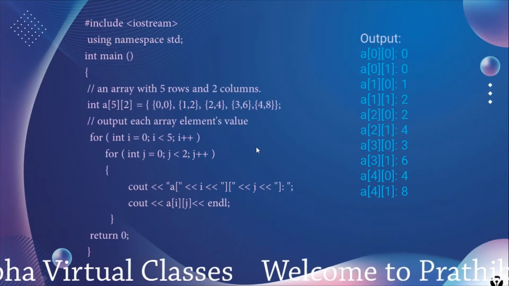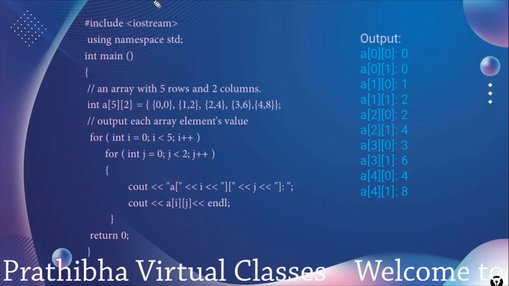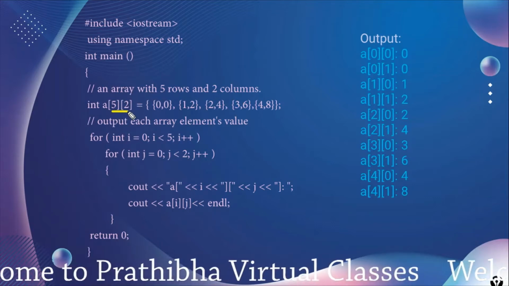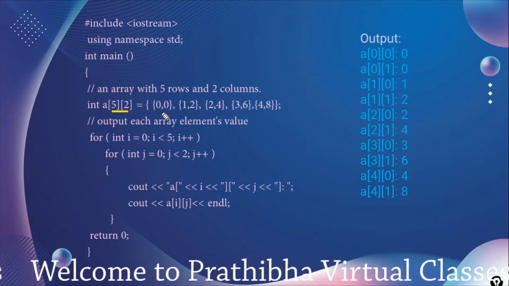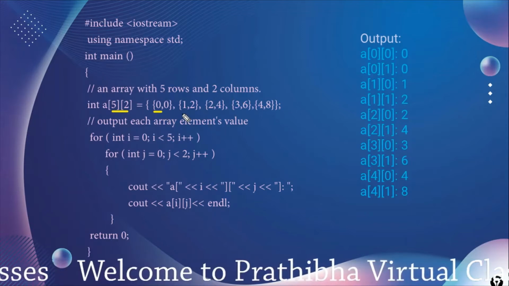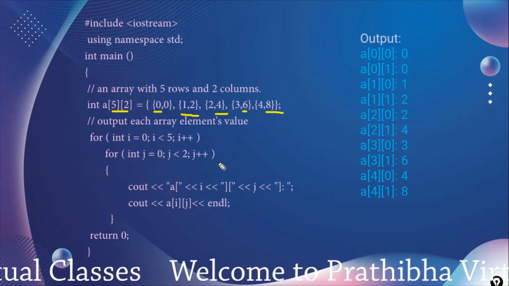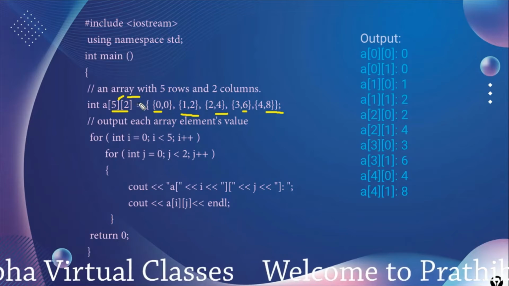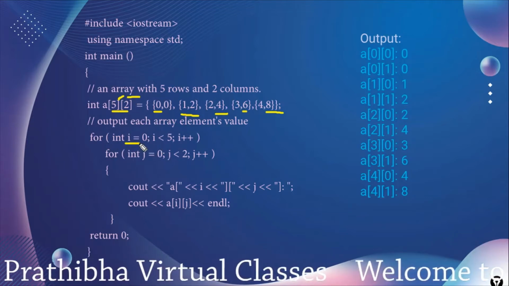Okay, this is the example of using the two-dimensional array. Here we declared an array with 5 rows and 2 columns. Every row can consist of 2 numbers, and the 5 rows are individualized by 5 different braces, and array elements can be accessed by using for loops. Here we specified the 2 dimensions. For every dimension index we need to use one for loop.